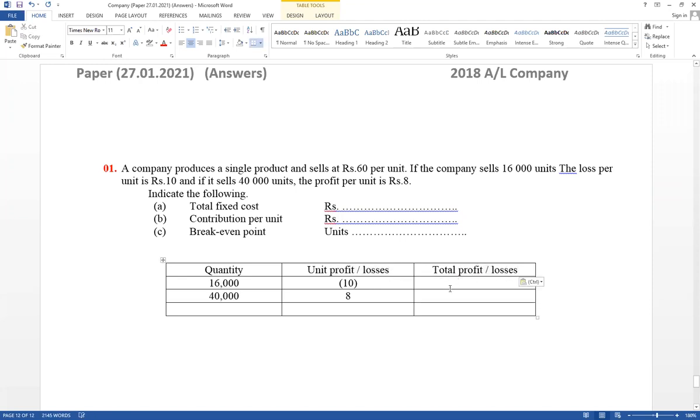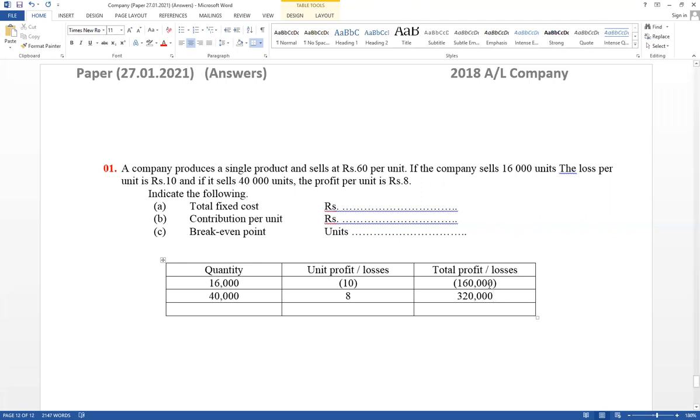You can calculate total profit and loss. Here, when quantity is 16,000, total loss equals 160,000. When quantity is 40,000, unit profit is given, therefore total profit can be calculated. This one into this one, 320,000.